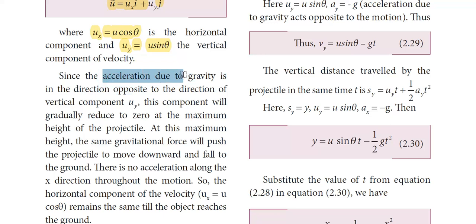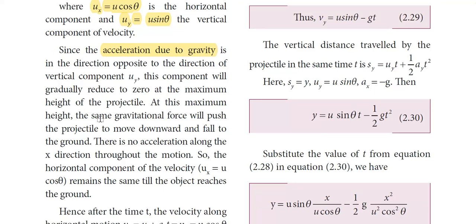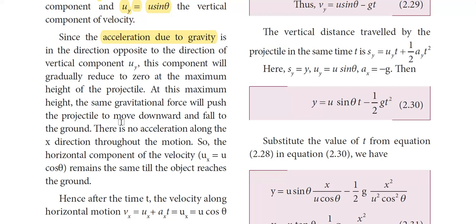The parameter I need to consider here is the acceleration due to gravity. The acceleration due to gravity always acts downwards, which is the negative y direction. It's given here in the direction opposite to the direction of the vertical component uy. And this component will gradually reduce to 0 at the maximum height of the projectile, which I have explained earlier. At this maximum height, the same gravitational force will push the projectile to move downward and fall to the ground. So there is no acceleration along the x direction throughout the motion. These are the important points I need to remember to continue this process of studying oblique projection, right?